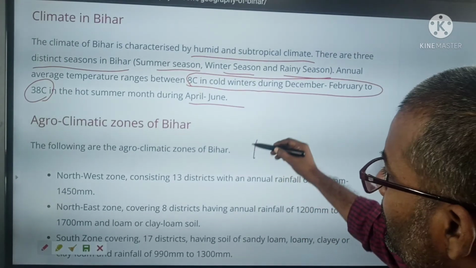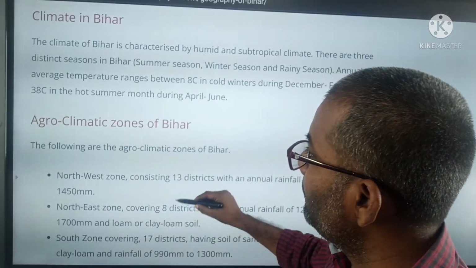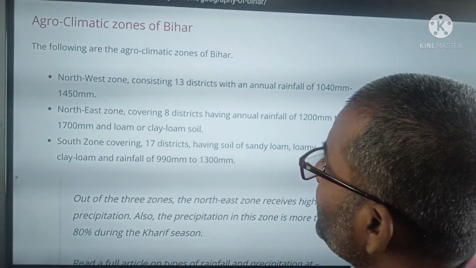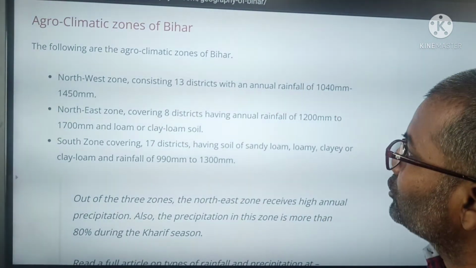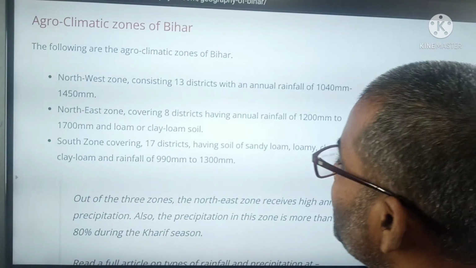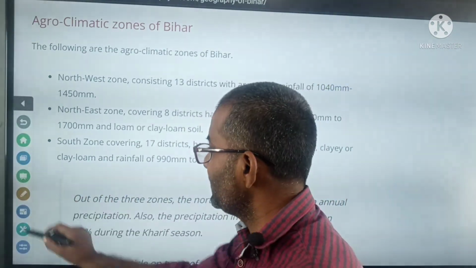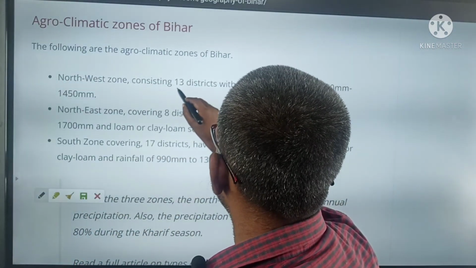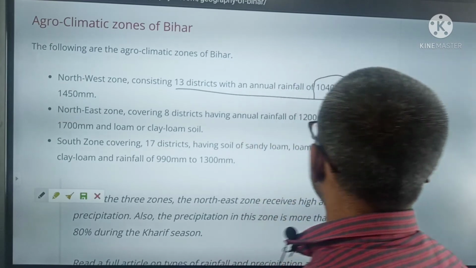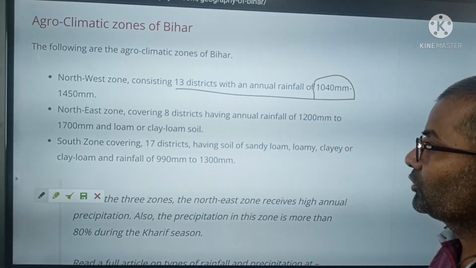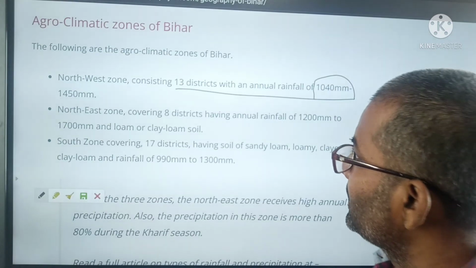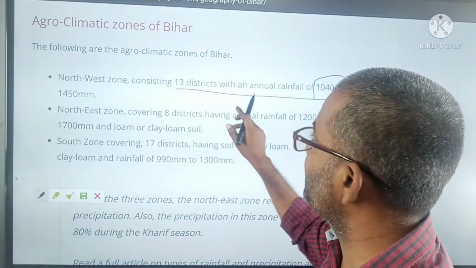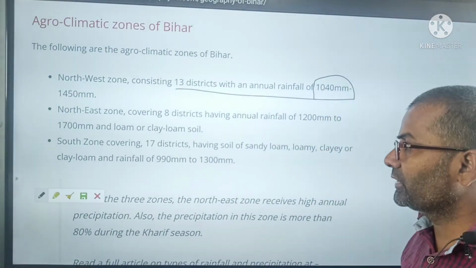Now we come to the agroclimate zones of Bihar. The following are the agroclimate zones of Bihar. The Northwest zone consists of 13 districts, and annually receives 1040 to 1450 millimeters of rain. So the average rainfall of its districts is above 1000.